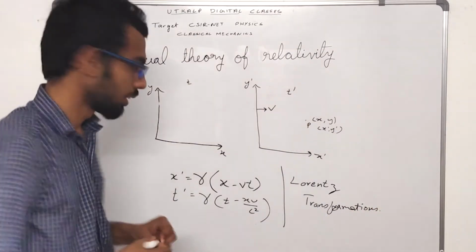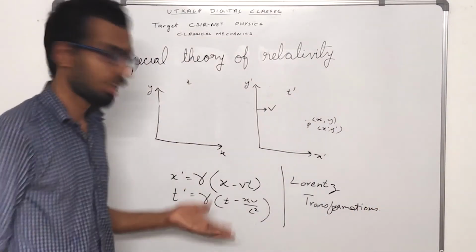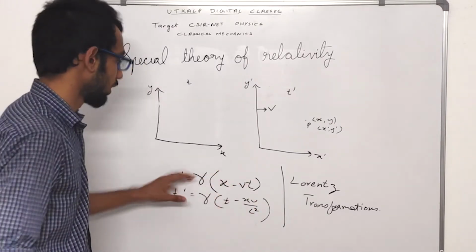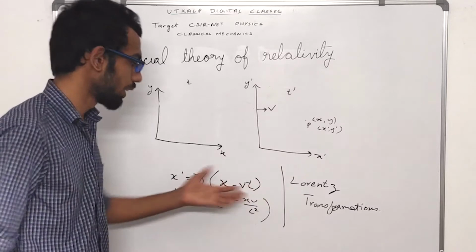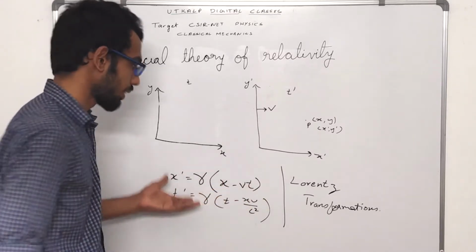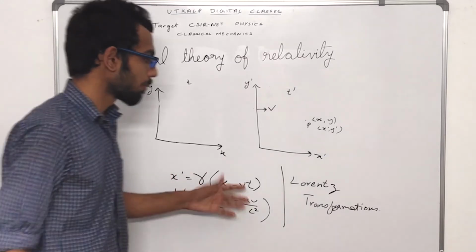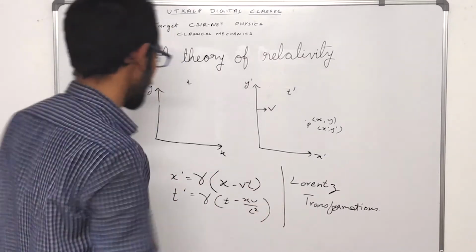There is a derivation of how you can arrive at this, saying that there will only be linear terms, not square terms, and so on, but I am not going through that.